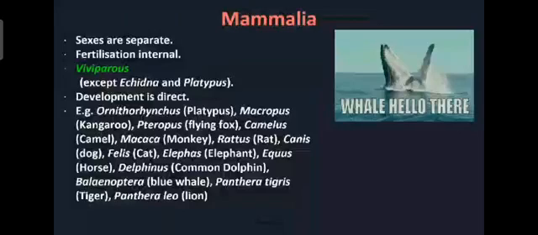Clear? So all these 4 classes, that is class Amphibia, class Reptilia, class Aves and class Mammalia, are important for 5 marks. Anyone will be asked for 5 marks. Then adaptations in the birds for 3 marks. So remember the characteristics, remember the examples, then easily you can remember the characteristics. Clear? Characteristics and examples you have to write down. So this is about today's class.